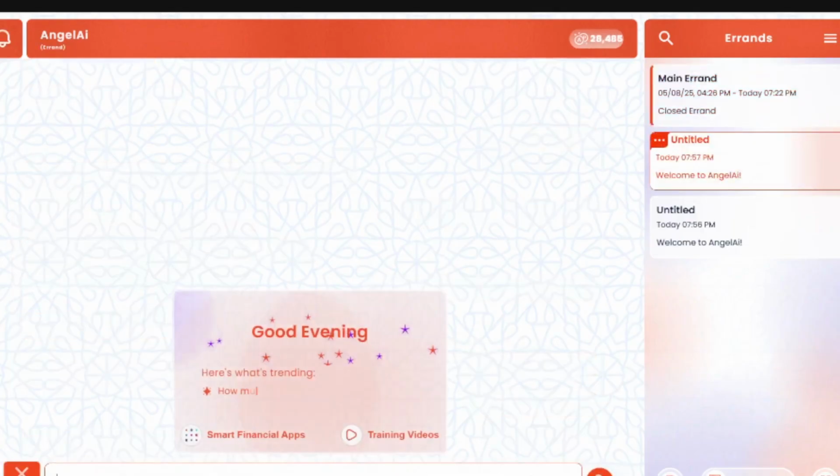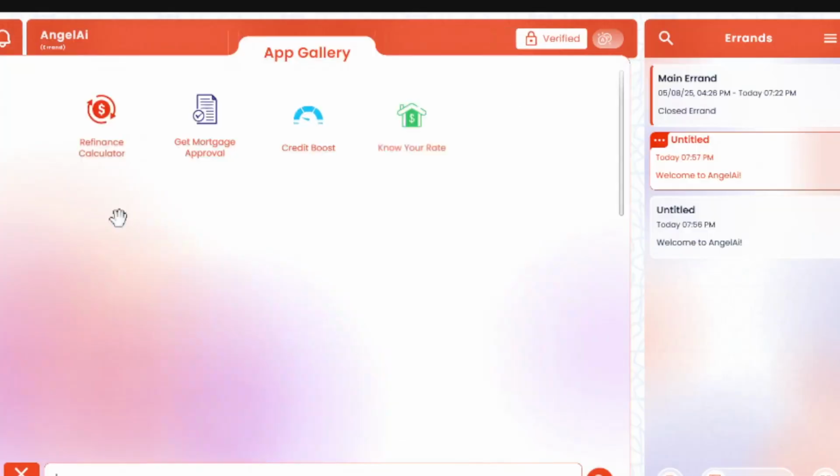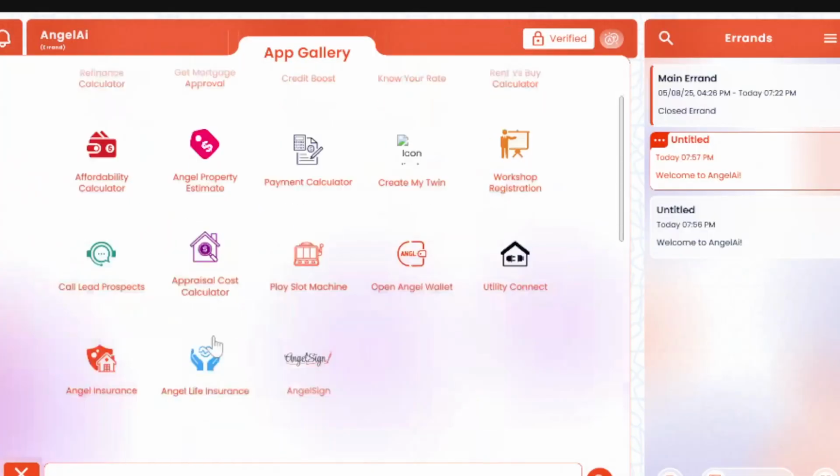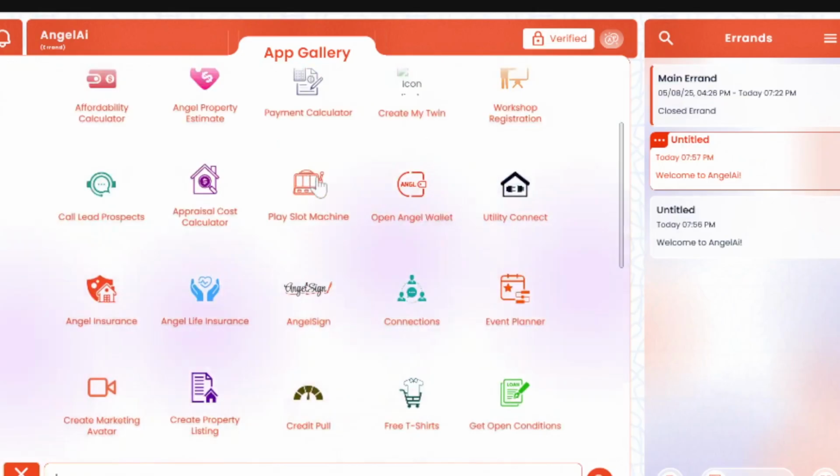Now, I was going through the apps. Let me see here real quick what else you have accessible. You can even play, just on a fun note, a slot machine, that way you can get free Starbucks cards and Angel AI merchandise, like tumblers and stuff like that. You have Angel Sign, which is pretty much like DocuSign, but you have it free inside the platform. You can send documents to your clients, get them virtually signed and returned. You can create events. They don't have to be professional events, they can be personal events, so you can make them for a birthday or open houses or anything you want. And you can take attendance, add information about the event and whatnot.